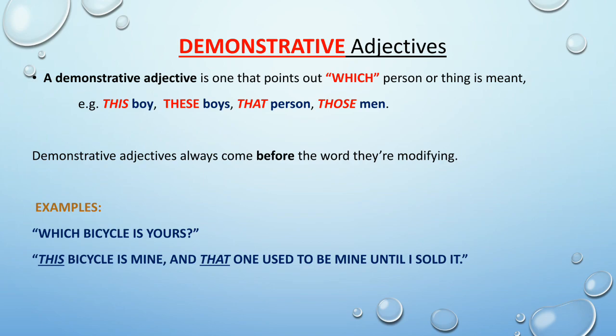For example, which bicycle is yours? This bicycle is mine, and that one used to be mine until I sold it. So here the words this and that, which are underlined, are demonstrative adjectives.